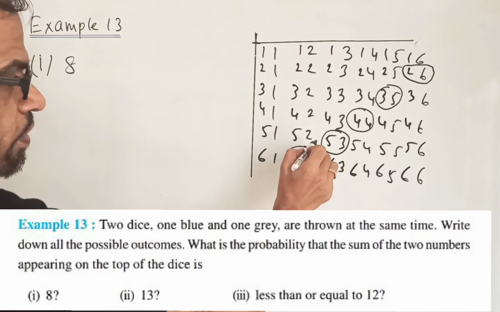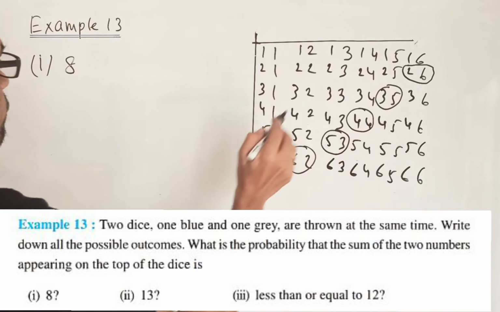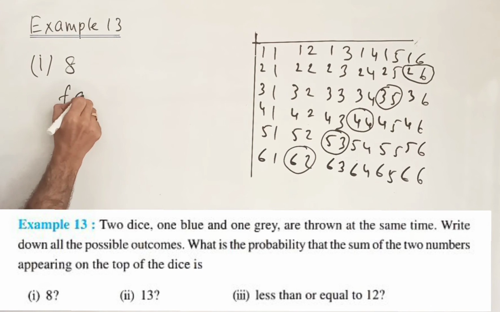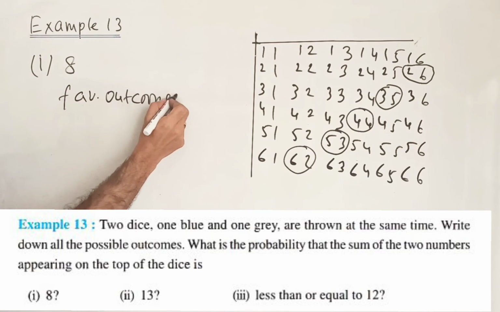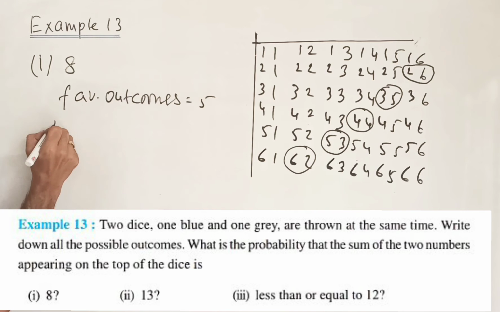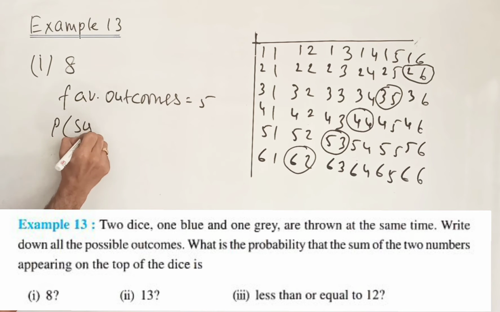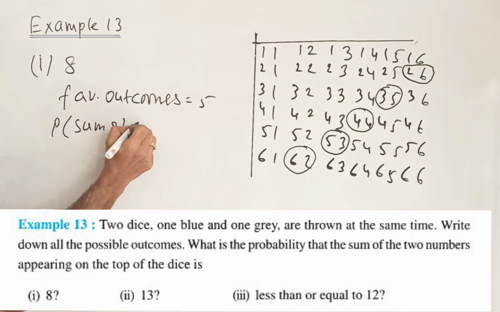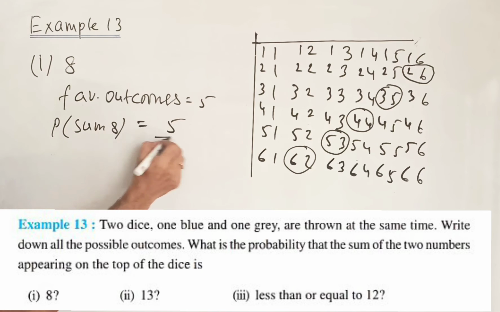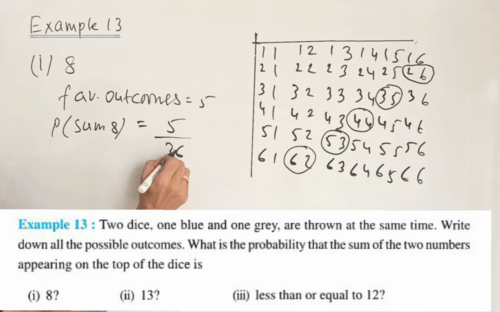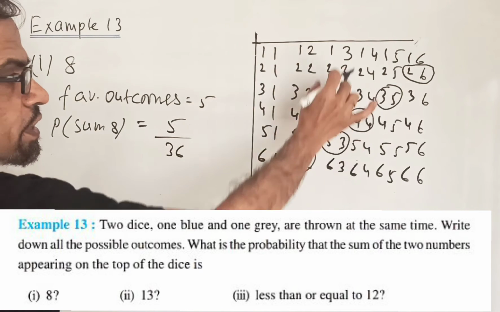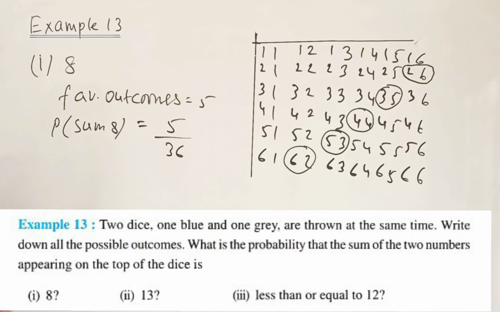So how many outcomes? 1, 2, 3, 4, 5. So the favorable outcomes are 5. So the probability when the sum is 8 is 5 upon total. The total outcomes will be 36, the total ordered pairs. So the first answer is 5 upon 36.